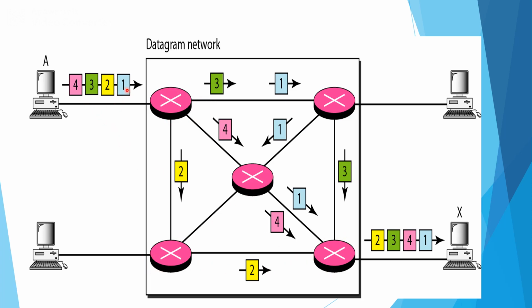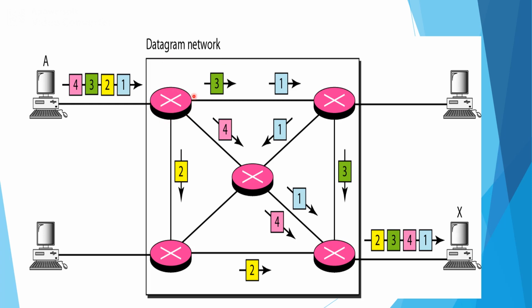All 4 packets belong to the same message, but the packets arriving at the destination may be out of order. That means the order in which station A sends the packets may be 1, 2, 3, 4, but the destination X will not always receive the data in the same order. In some cases, some of the packets may be dropped within the network. Therefore, we can refer to the datagram network as a connectionless network. Why? Because the switches do not keep any information about the connection status.